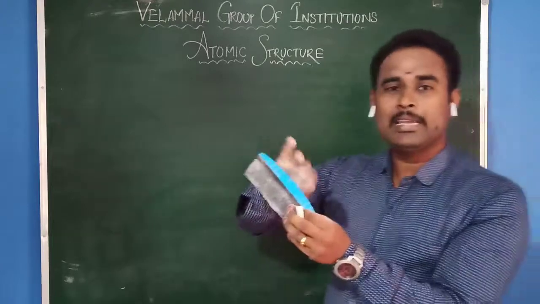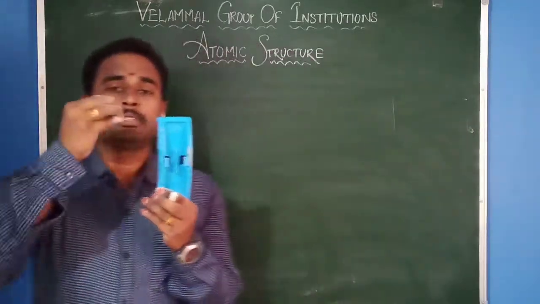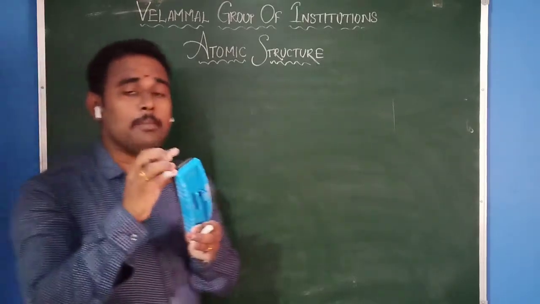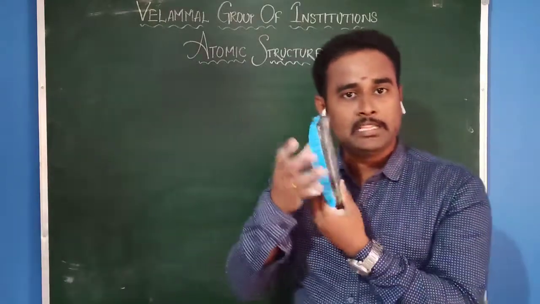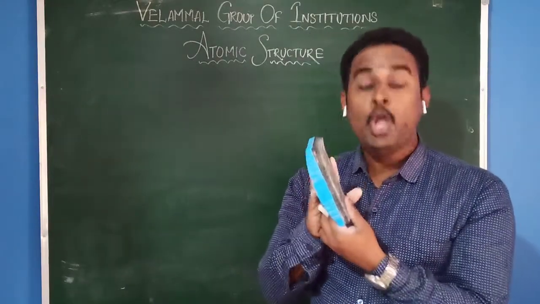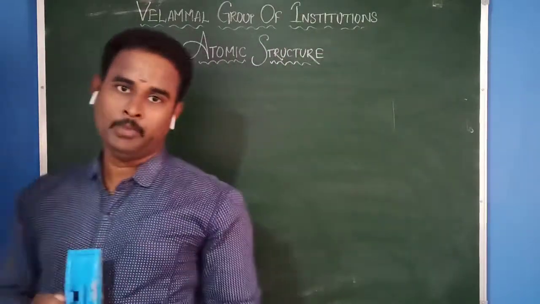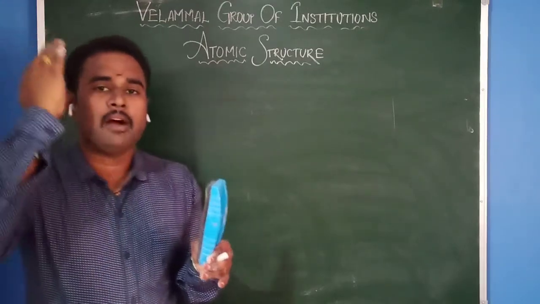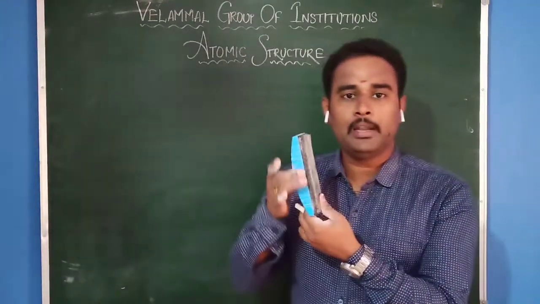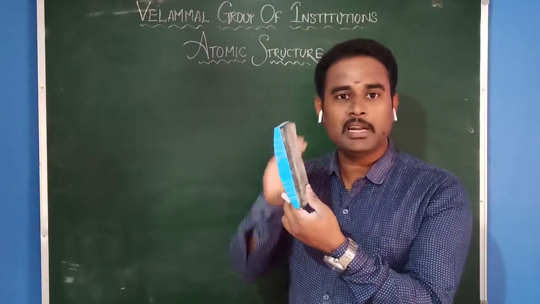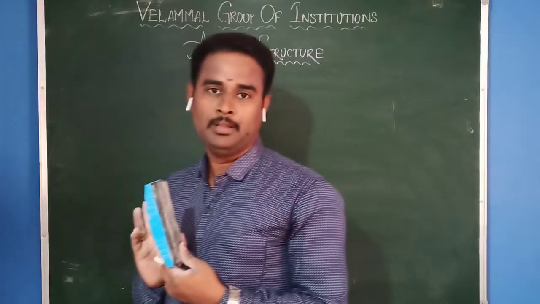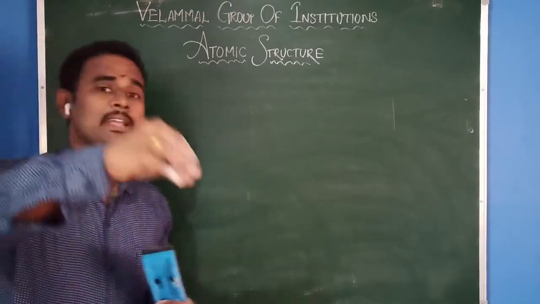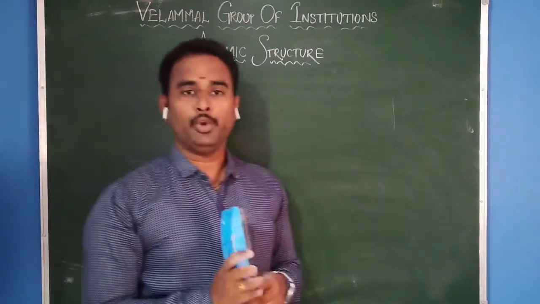That means the comb is getting some type of charge after rubbing. That means some type of charged particles are present inside this matter. Am I correct or wrong? Yes. What are those charged particles? How does this matter get charged particles after rubbing? If it is getting charged particles, some unknown particles are present inside the atom. What are those particles? Like that, more experiments kept on going to know what is inside the atom also. That we will continue in the next class.